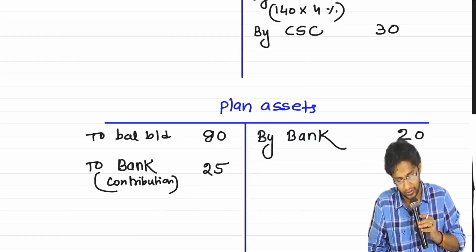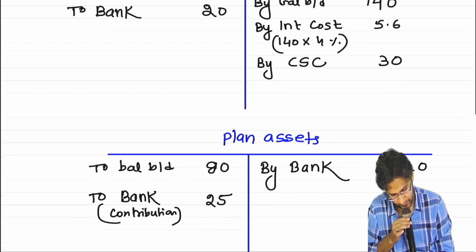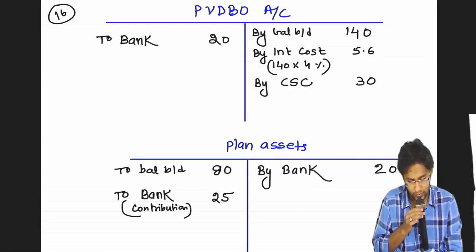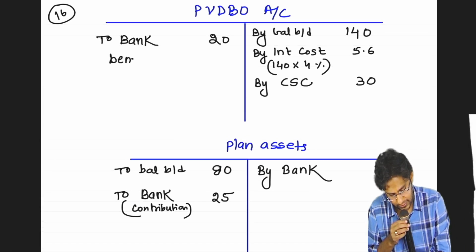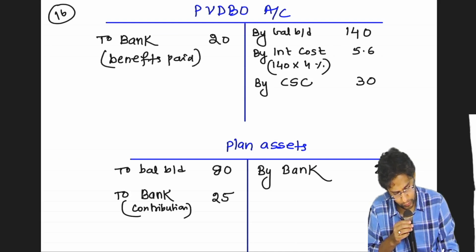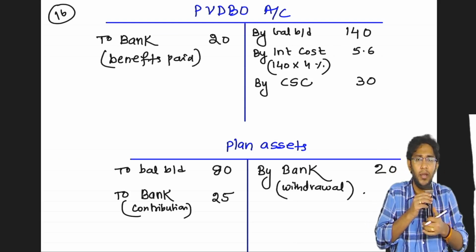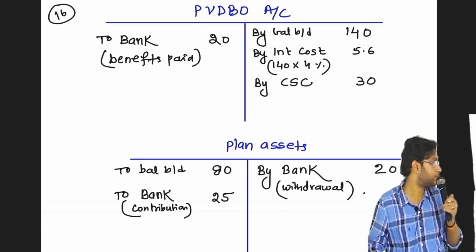So, what else do I have to write? Expected return I have to write. The 20 should be written in both the accounts. Here it is called benefits paid. Here we should describe it as withdrawal. Withdraw money and paid money.